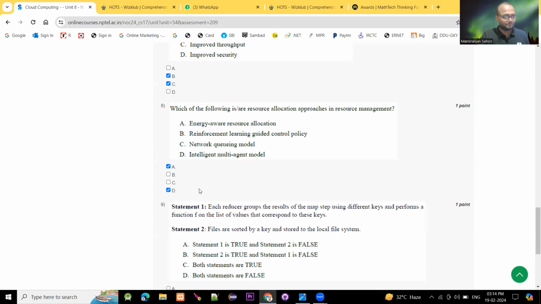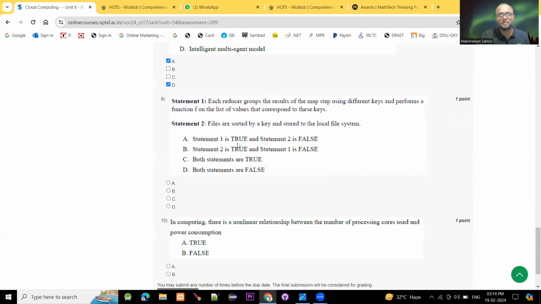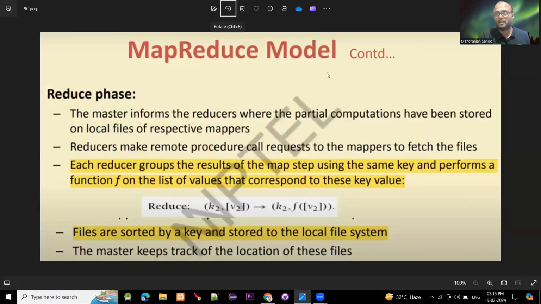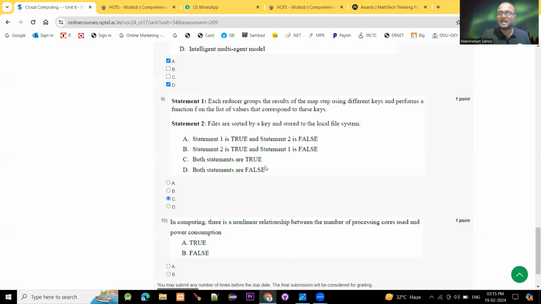Moving to question number 9, two statements are given. First statement: each reducer groups the results of the map steps using different keys and performs a function f on the list of values that corresponds to these keys. Second statement: files are stored by keys and stored to the local files. So here both the statements are true. You can find these in the slides, in the MapReduce model, the first and the second option. So both statements are true.